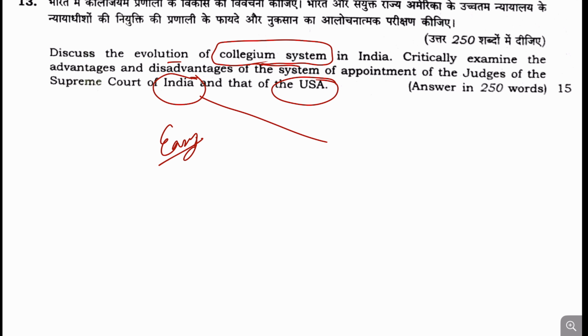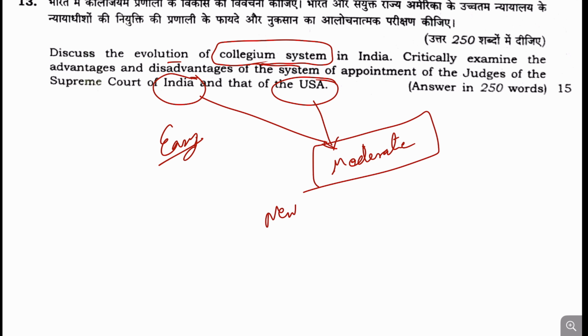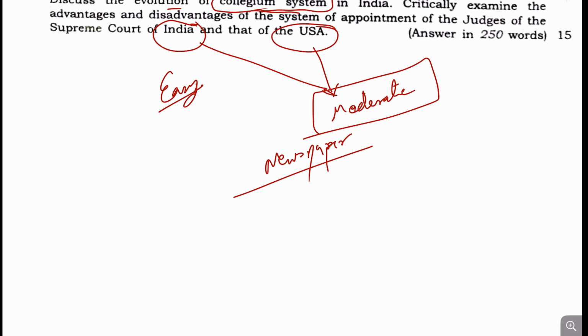But when we talk about the comparison of the appointment of judges in India and USA, it may be a bit moderate, because those students who don't read and analyze the newspaper daily will certainly face a challenge to write this question, because in the newspaper, we come across a number of articles where the appointment of judges in the USA is discussed.